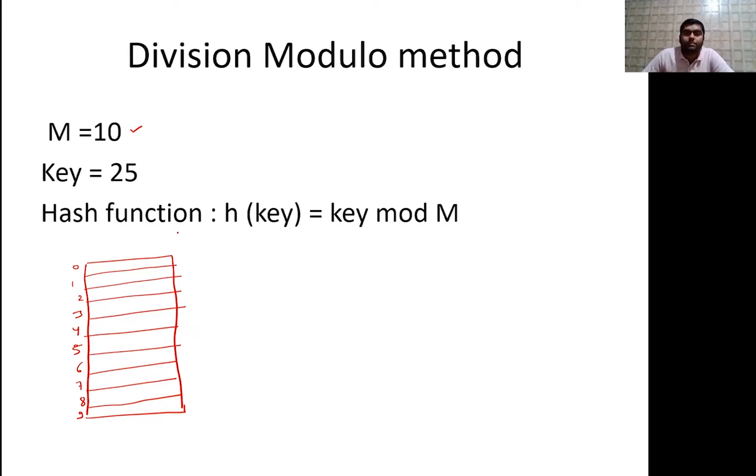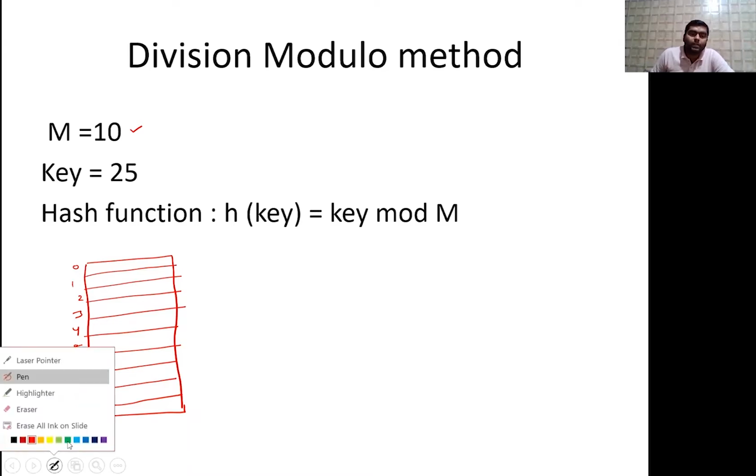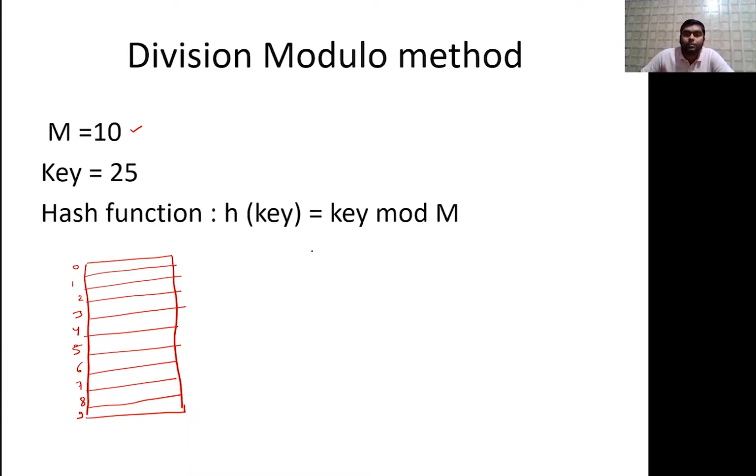25. तो 25 की हैश फंक्शन में क्या assume किया है कि h of key equals to key mod m. तो अगर आप 25 को यहाँ कैलकुलेट करेंगे, so what will come? h of 25 equals to what? 25 mod of what? m. M is what? 10. Size is 10. So this will give you 5 as the answer. Means 25 कहाँ आएगा? 25 will map to 5th in this particular location. 25. Okay.